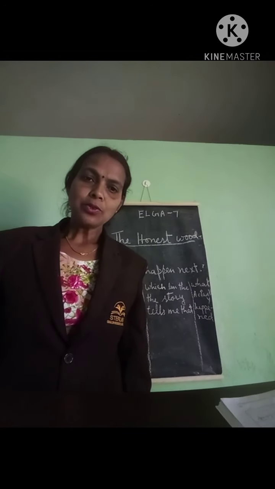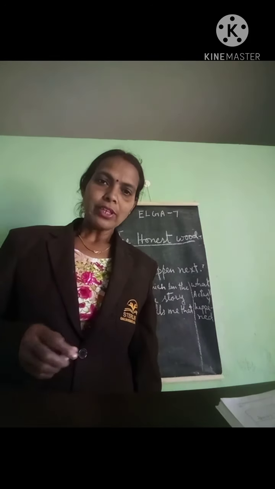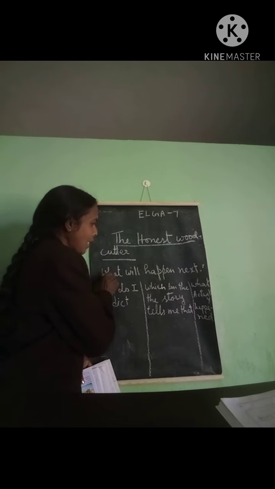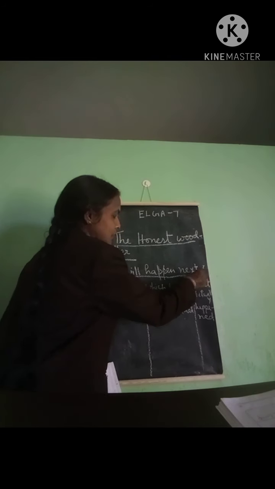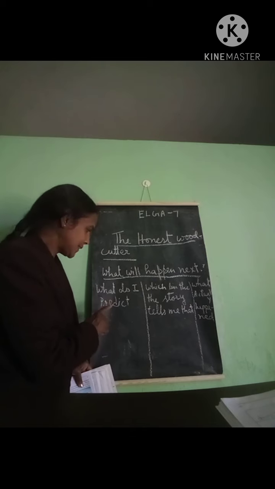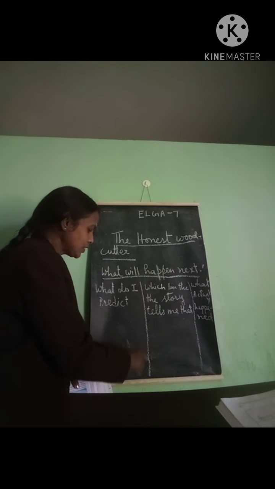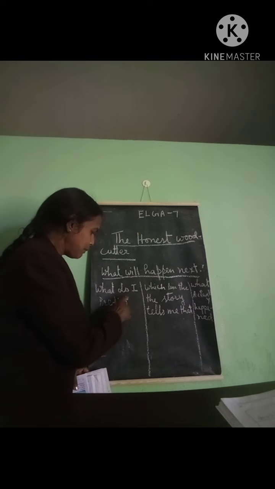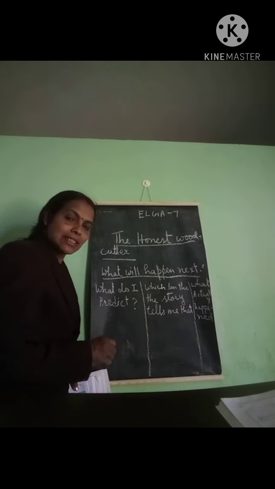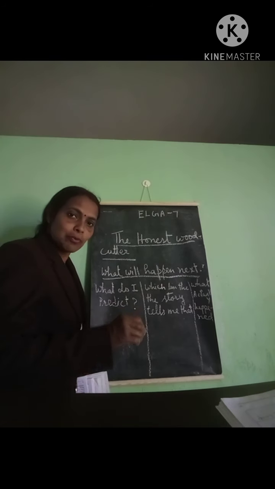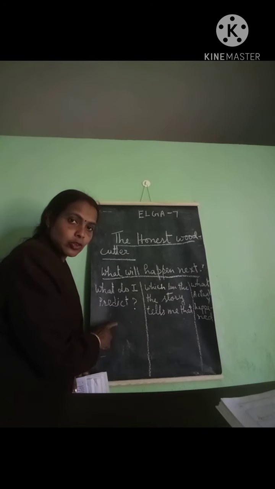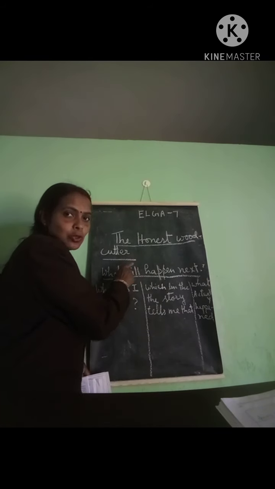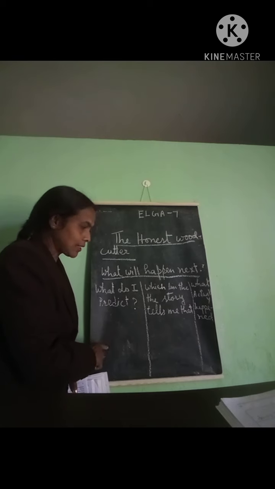Now let us do one activity you have done before also. In your notebook, you make columns like this. First you write what will happen next. In the first column, you write what I predict. By seeing the picture and reading, you have to stop somewhere and predict something. We are going to read the story, The Honest Woodcutter. Before that, you have to do this work.